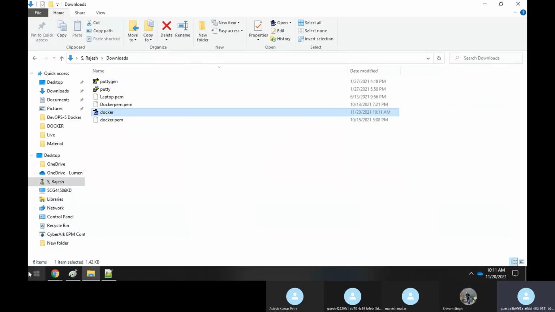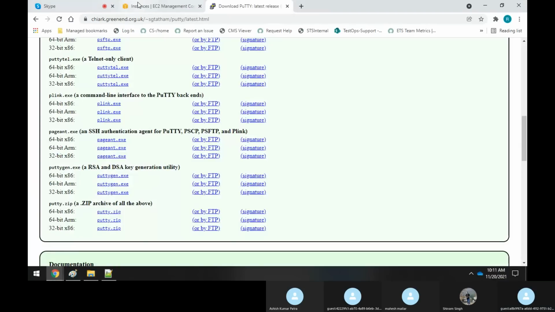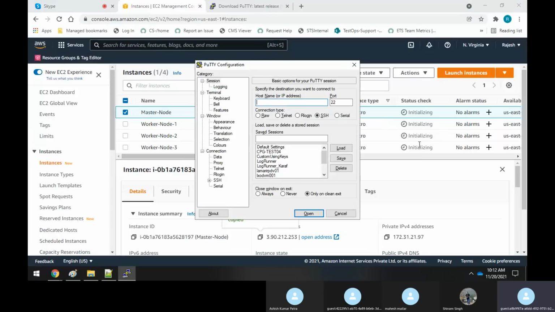Now what you have to do is come to this machine here. You have to just click on this master. Here you could see that it has a public IP address. You want to just copy it. And after that, you have to open a PuTTY session. Here you know that these are all Amazon Linux. On Amazon Linux by default, the username is ec2-user@ and specify the public IP address.